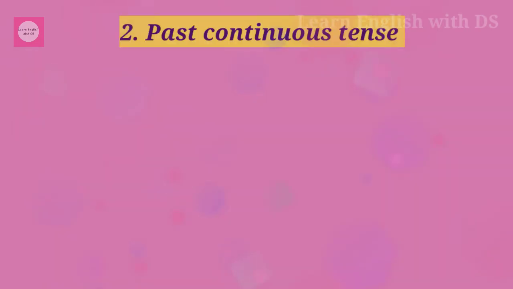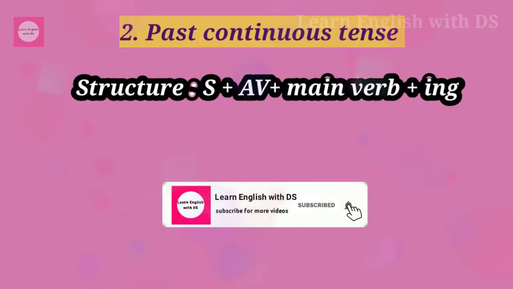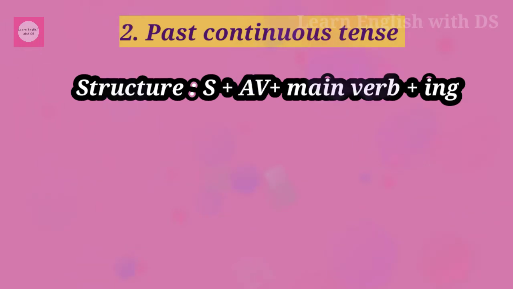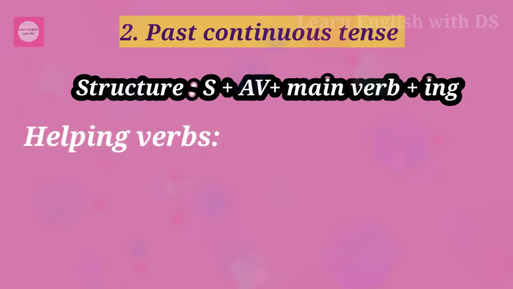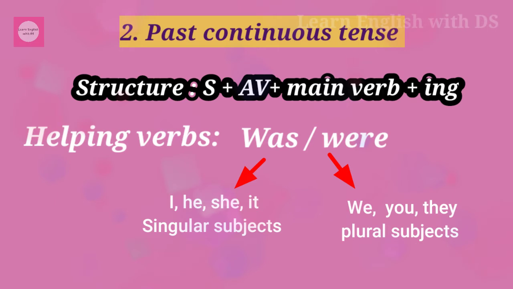The next tense we are going to see is past continuous tense. The structure of the past continuous tense is subject plus auxiliary verb plus verb plus ing. The auxiliary verbs or helping verbs we use in past continuous tense are was and were. Was is used with I, he, she, it, and other singular subjects. Were is used with we, you, they, and other plural subjects.